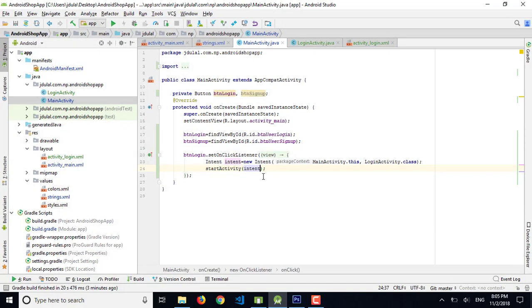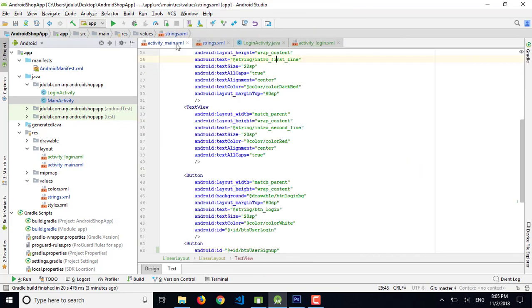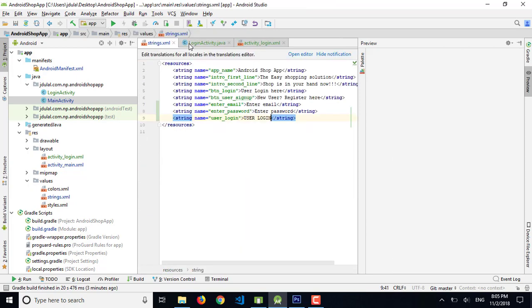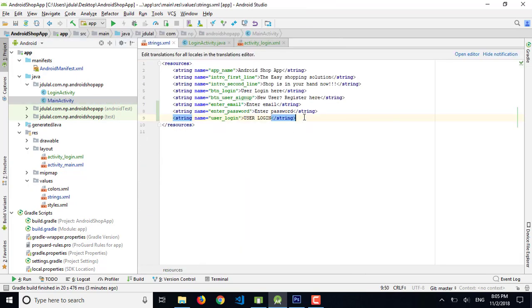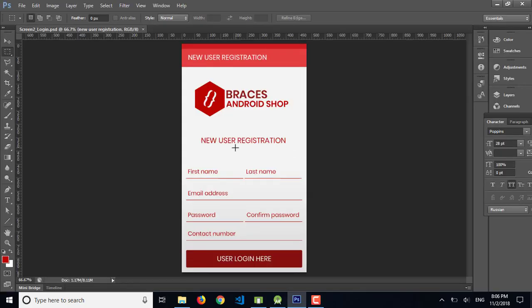I already have opened the recent project where we already have created activity main and activity login. Here I'm going to add some additional string resources for the user registration. So, registration message, okay, we can copy from the Facebook new user registration.